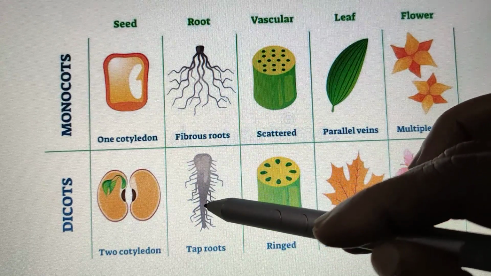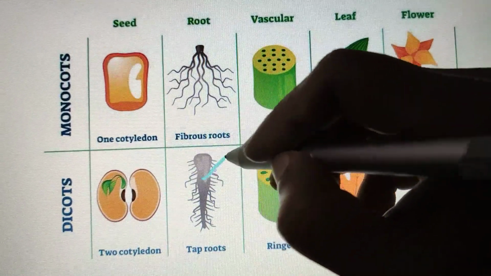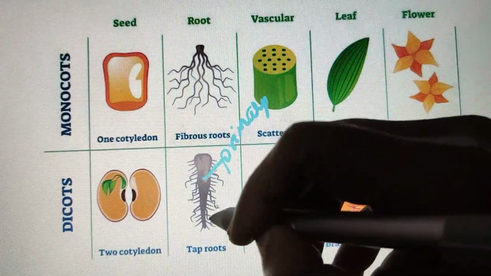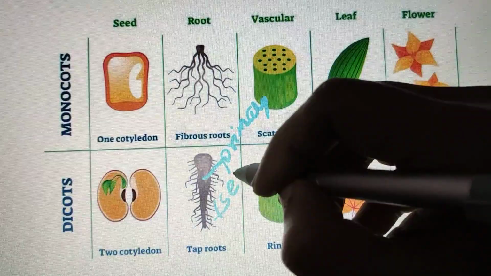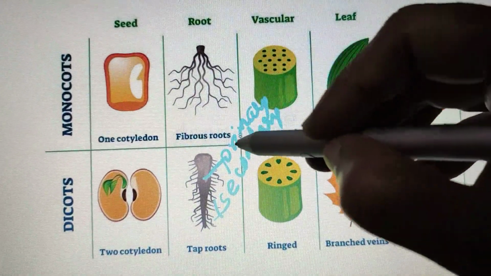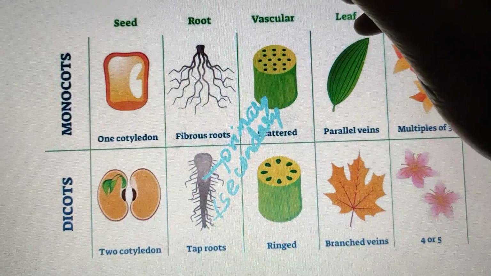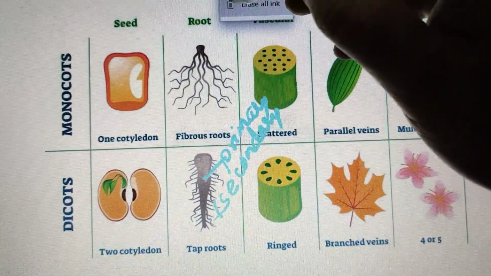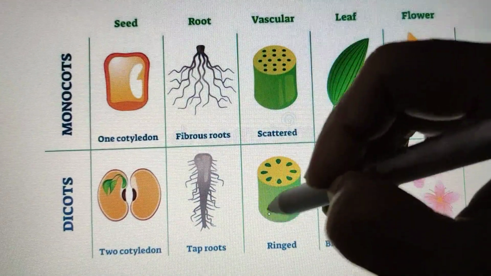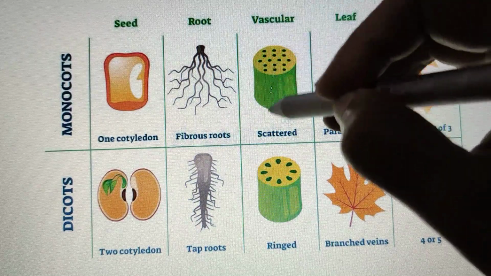Taproot has a primary root and secondary roots. So taproots have this main root, which is called the primary root, and these branches are called secondary roots. So primary roots and secondary roots. Remember the root system, the difference between monocot and dicot plants. Now let us see the vascular system. Vascular system means the xylem and phloem, how they are arranged.